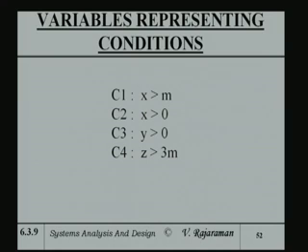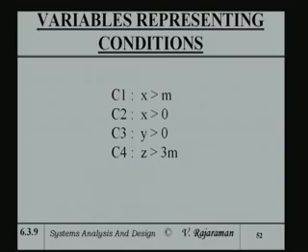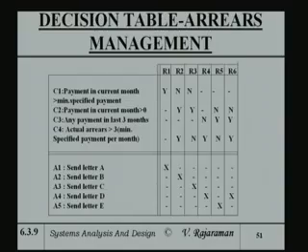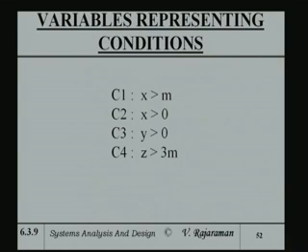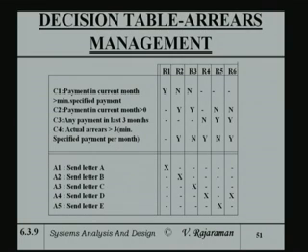So, the first thing we do before we analyze is to convert this, that is, take each condition and use variables for that, because mathematically we can analyze it more easily if we use variables and inequalities. So, in this case I am using x for payment in the current month, and m for the minimum specified payment.